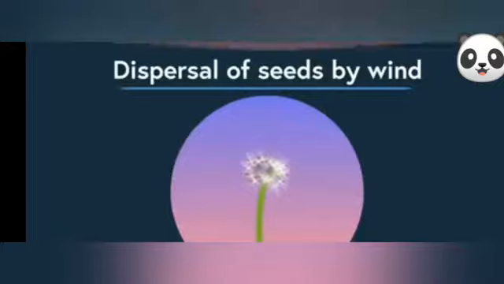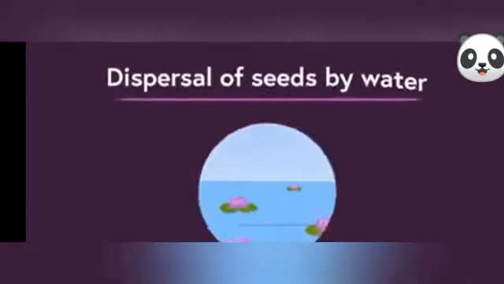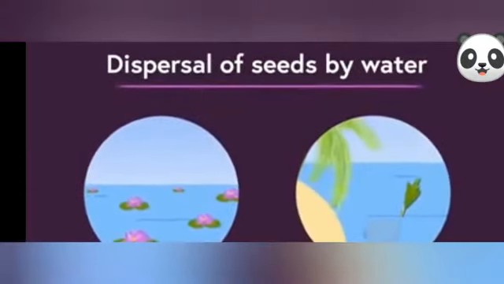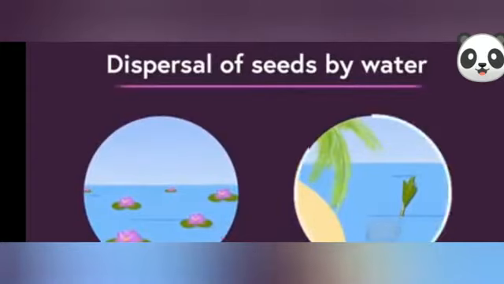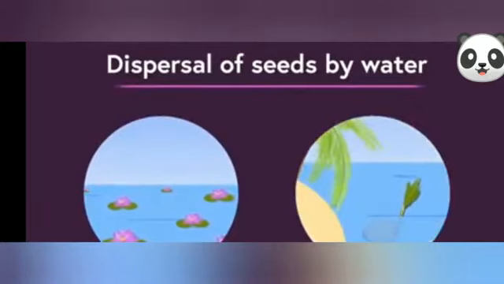Thus, even the seeds get carried to distant places. What is the next agent we have in our list? It's water. Fruits which float, such as those of the lotus and coconut palm, are carried by water. You won't believe that coconuts can travel for thousands of kilometers across seas and oceans. Hard to believe, but they do.